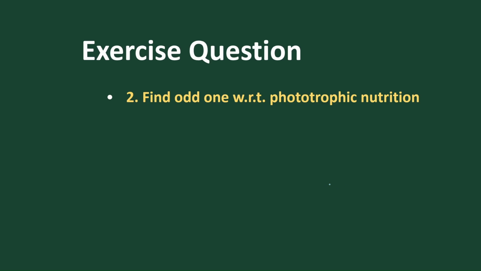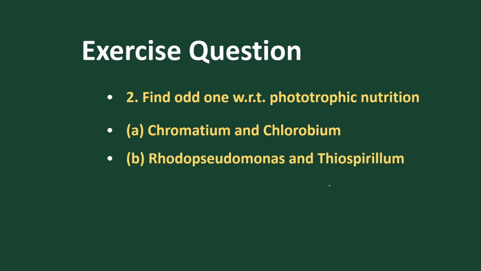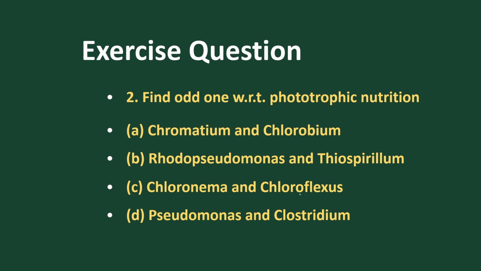Which one is wrong? Find the odd one with respect to phototrophic nutrition. Chromatium and Chlorobium; Rhodopseudomonas and Rhodospirillum; Chloronema and Chloroflexus; Pseudomonas and Clostridium. As we know, Chromatium, Chlorobium, all this we have discussed.